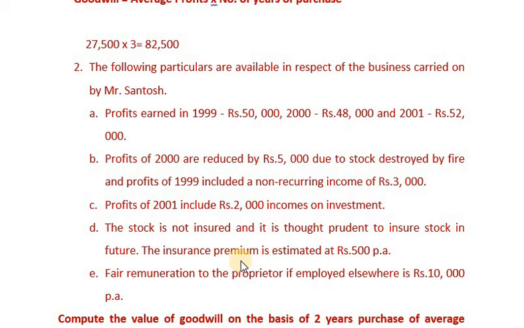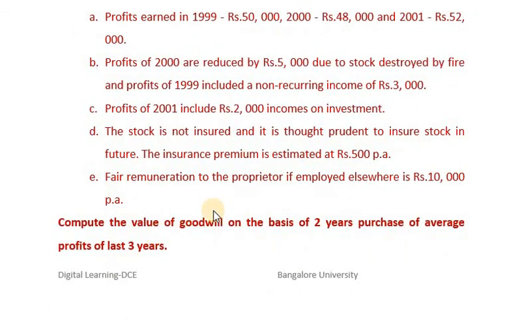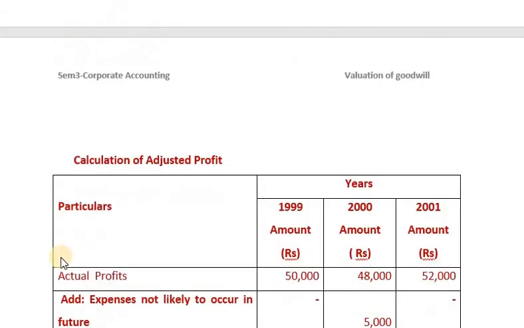The insurance premium is estimated at rupees 500 per annum. Fair remuneration to the proprietor if employed elsewhere is rupees 10,000 per annum. Compute the value of goodwill on the basis of 2 years purchase of average profit of last 3 years. Now, the first step, let us calculate adjusted profit.